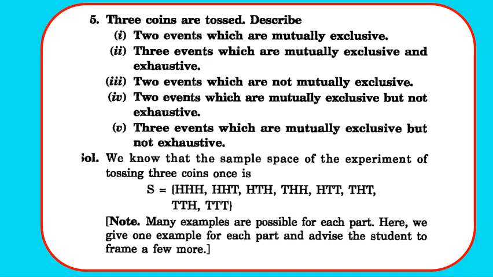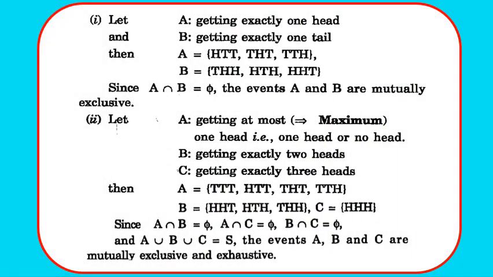So first consider the sample space. When we throw 3 coins together, we get the sample space as HHH, HHT, HTH, THH, HTT, THT, TTH, TTT. So let A be getting one head, B getting exactly one tail. So we have A equals to HTT, THT, TTH, and B is equal to THH, HTH and HHT. So we can simply see that A intersection B equals to empty set. So we have given the example for events which are mutually exclusive.